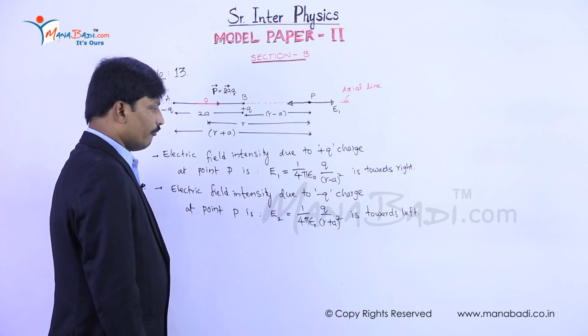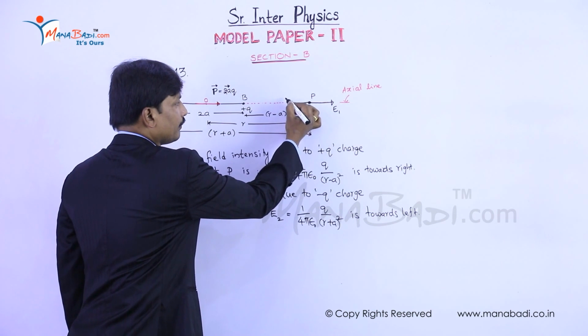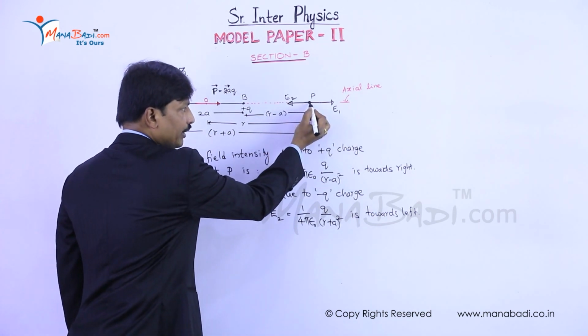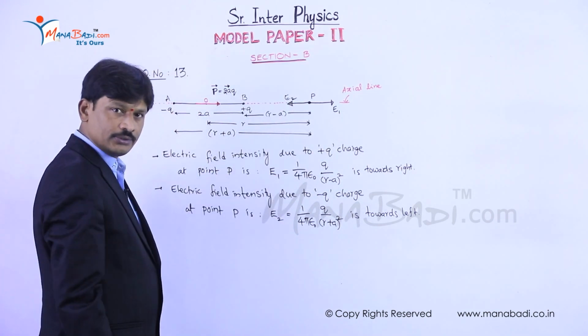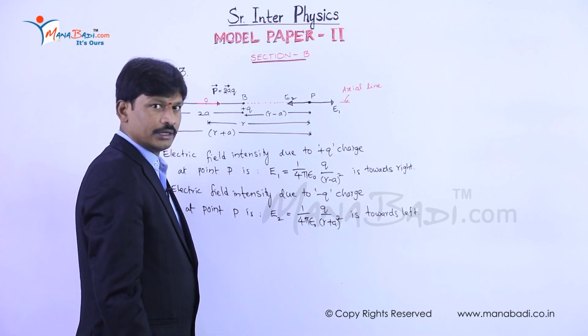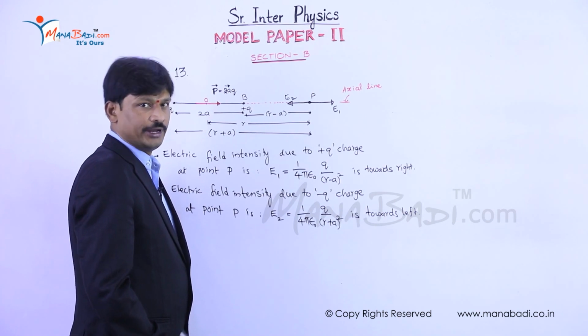Now we have to calculate the resultant electric field at point P due to E1 and E2. That gives us net electric field, which is also known as axial electric field.